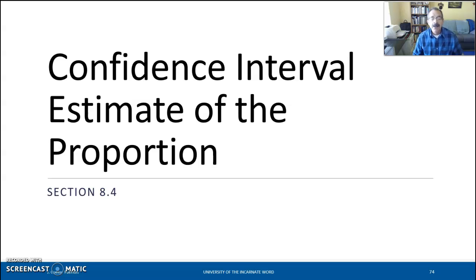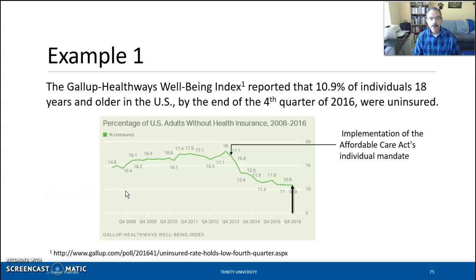This is part 9 of the module 7 lecture, and in this part we're going to start presenting the confidence interval estimate of the proportion, which corresponds to section 8.4 in the textbook.